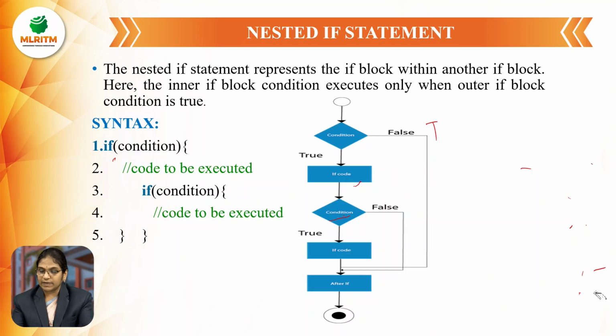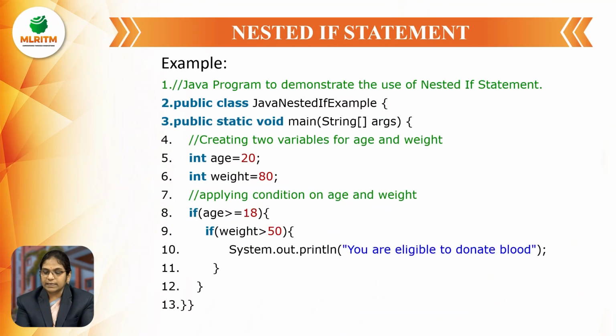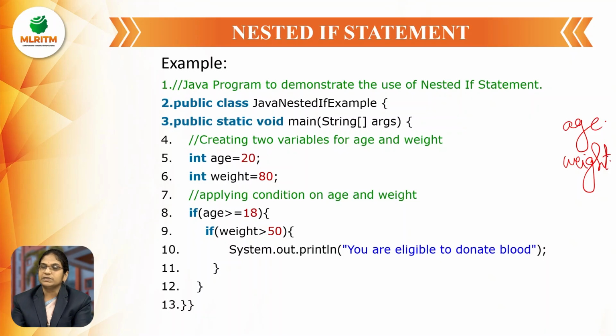And let us discuss one example related to the nested if. This we are going to use when we are having multiple conditions to be verified. For example, here we want to check if the age is greater than 18 and weight is greater than 50. If these two conditions are satisfied, then only that particular person is eligible to donate blood. Meaning here we have to check two conditions, that is the age and weight. So when we want to check more than one condition to be satisfied, we can go with a nested if statement.